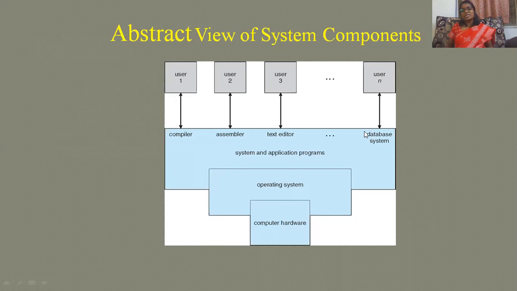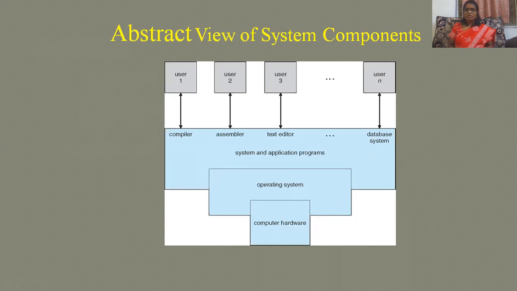So the operating system is responsible for managing all these things. This operating system, a software, is responsible for handling all the actions. In the next topics, we'll discuss what actions it has to perform.